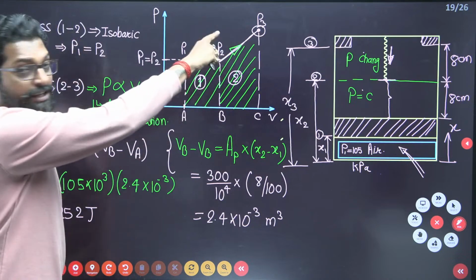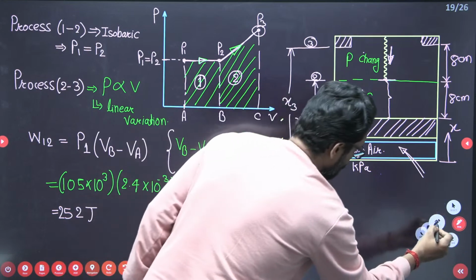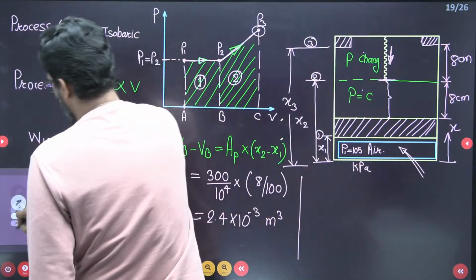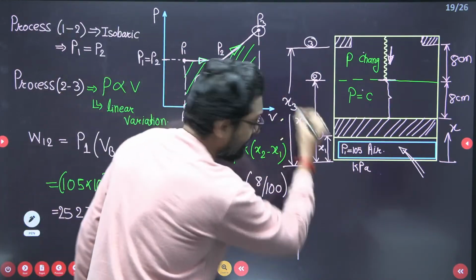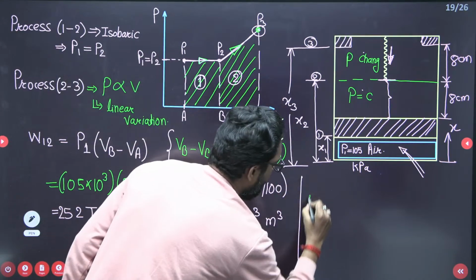So what is P3? See my dear, from this diagram, what is P3? Please tell me from this diagram. This is a very shortcut method. Beta, how to find P3? Please see this diagram. You have to find P3. So P3,